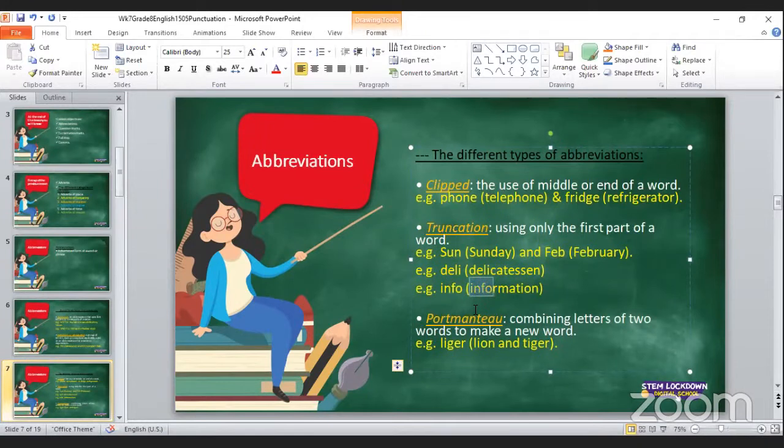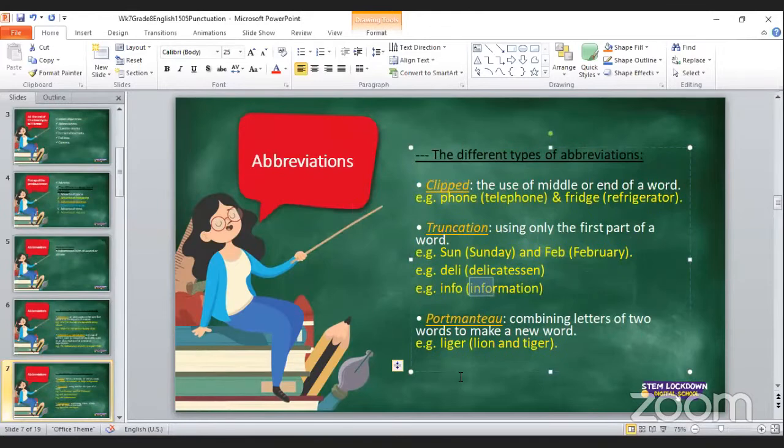All right. More examples of truncation. We have Mon for Monday. Thank you for that, Nkanka. Tyrese says ad for advert. Thank you so much, Tyrese. Rev for reverend. Thank you so much for that. Thank you so much, guys, for your questions, for your comments, for the examples you are giving in the chat. Thank you for your participation. Let's see, we have Thurs for Thursday. So that is how it works.